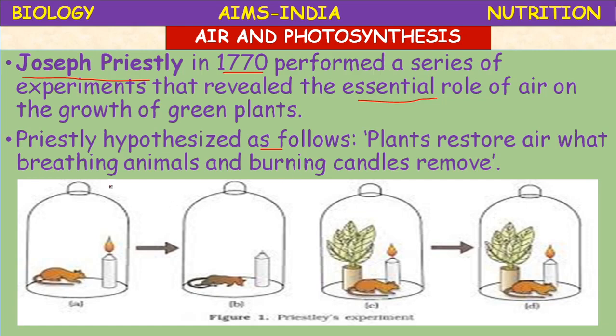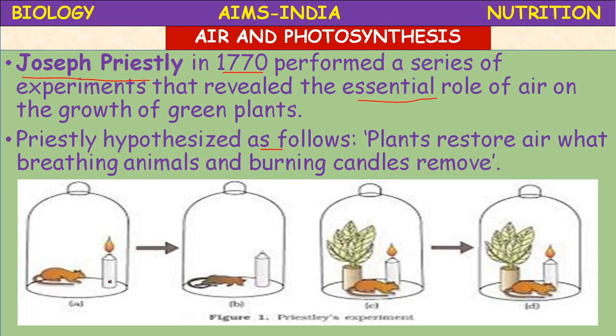Here he conducted a simple experiment. He took a bell jar, a rat, a candle and a potted plant. First step, he put a candle and a rat inside a bell jar. He conducted this experiment in 1774.